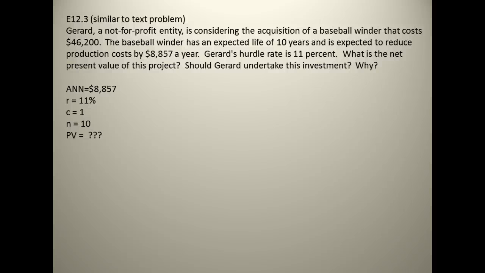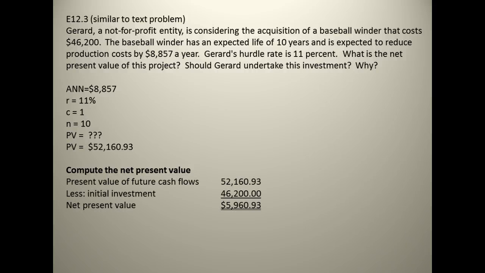So now we need to solve for the present value. The present value comes out to 52,160. And right there I know I'm greater than the cost. So I'm going to have a positive NPV there. The present value of the cash flows minus the initial investment gives me a net present value, and we're definitely going to accept.